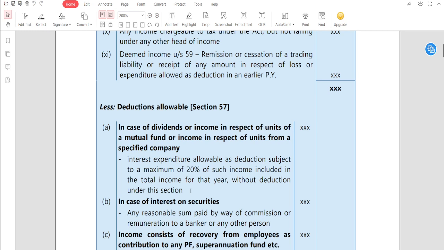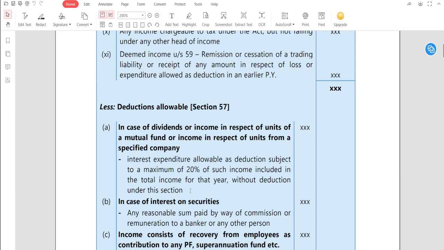देखिए क्या क्या है। In case of dividend or income in respect of units of a mutual fund or income in respect of units from a specified company, interest expenditure is allowable as deduction subject to a maximum of 20% of such income, computed for that year without deduction under this section. So क्या है guys? If you are earning any dividend income or any income in respect of a mutual fund or income in respect of a unit from a specified company, any expenditure you spend with respect to earning such income will be allowable up to a maximum of 20% of such income.